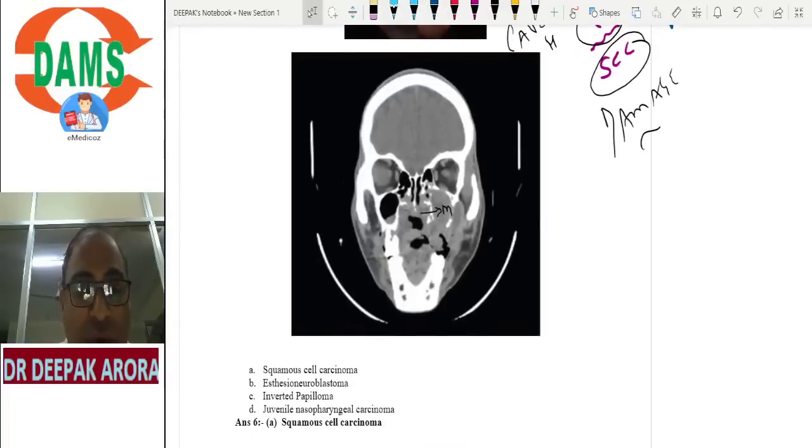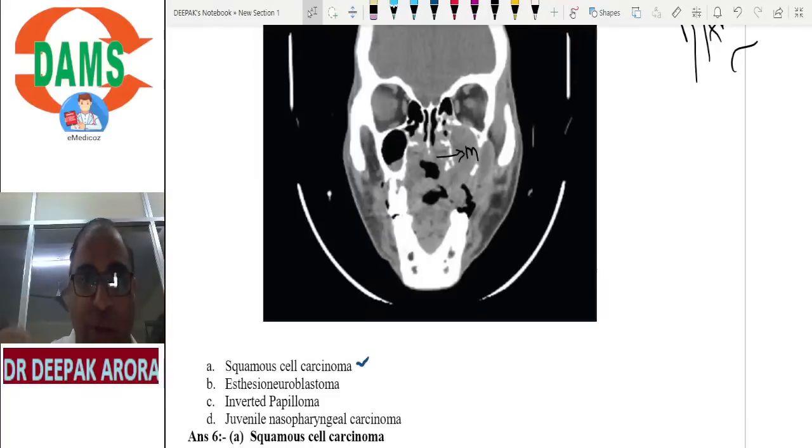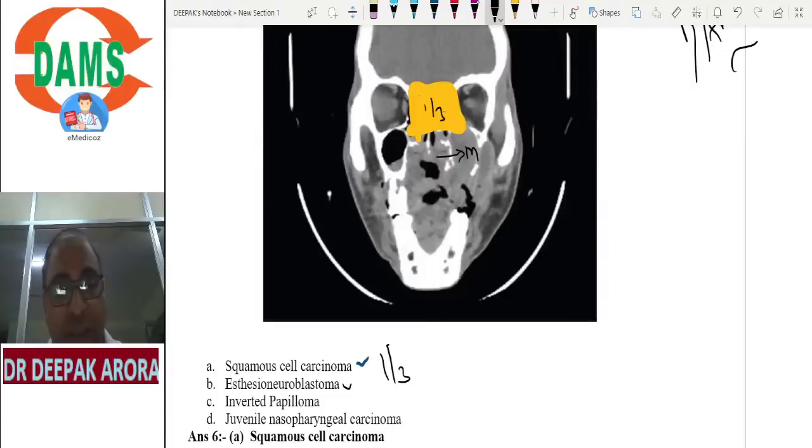So this is going in favor of squamous cell carcinoma. Let us rule out the other options. Squamous cell carcinoma, yes, right answer. Esthesioneuroblastoma. Even if you don't know anything about esthesioneuroblastoma, better have this image in your mind. If examiners show you some tumor only in the upper 1/3, I will go in favor of option B, esthesioneuroblastoma. Inverted papilloma will be the right answer when the maxillary sinus is intact. I hope you are getting my point.